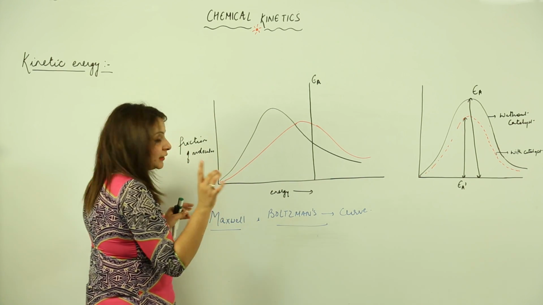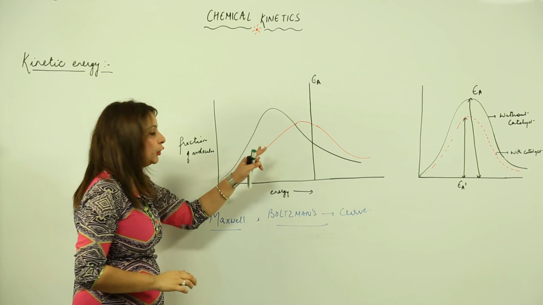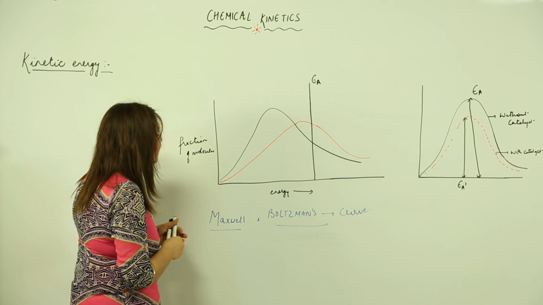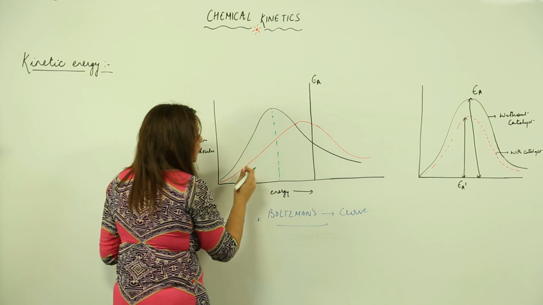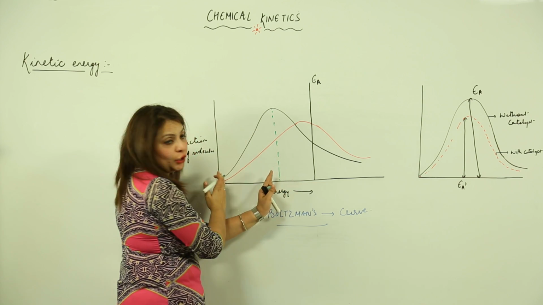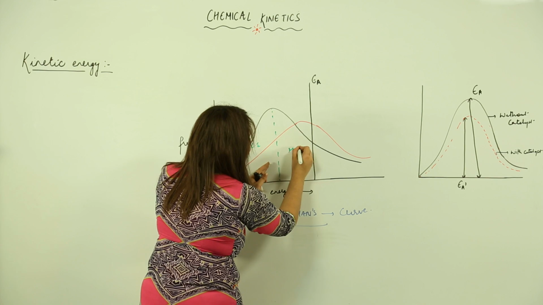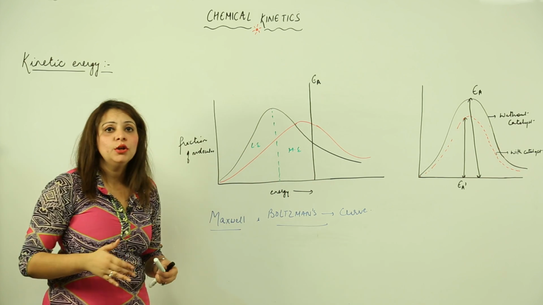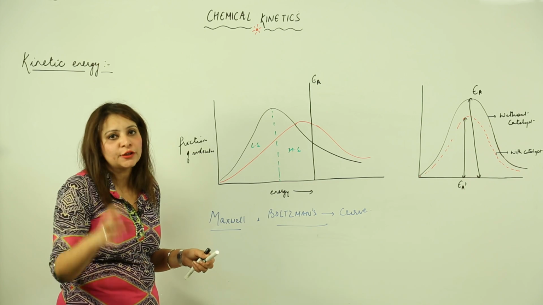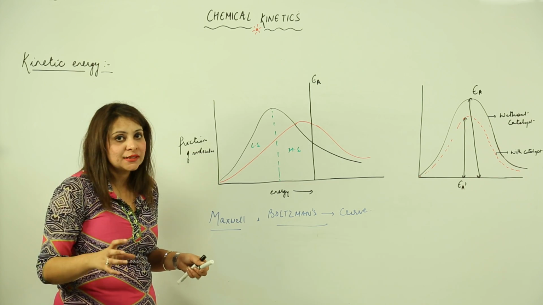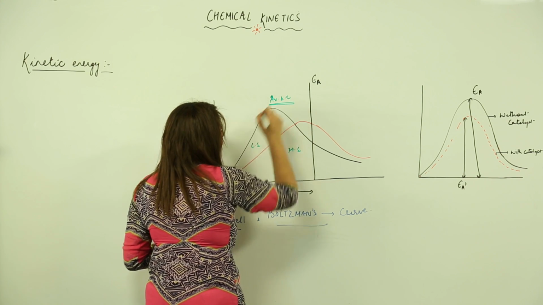Just concentrate on this curve made of black, not the red one. We see that this is a peak, right? So the molecules which are present on this side are less energetic and the molecules which are present on this side are more energetic, right? And the maximum number of molecules, or the fraction of molecules, possess the average speed. This is called the average kinetic energy.